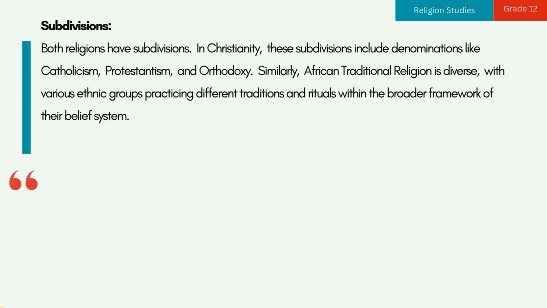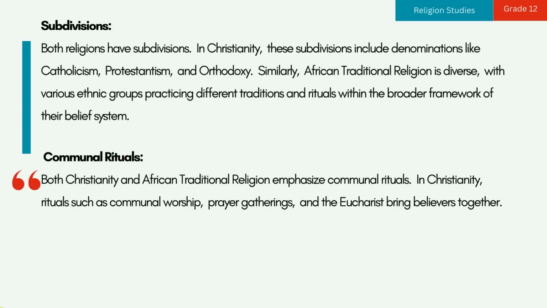2. Subdivisions. Both religions have subdivisions. In Christianity, these subdivisions include denominations like Catholicism, Protestantism, and Orthodoxy. Similarly, African traditional religion is diverse, with various ethnic groups practicing different traditions and rituals within the broader framework of their belief system. 3. Communal rituals.